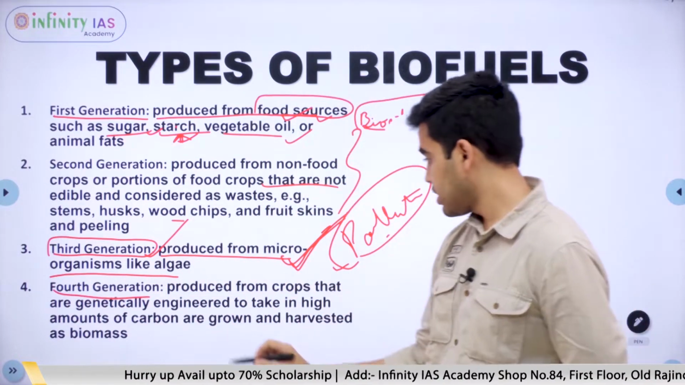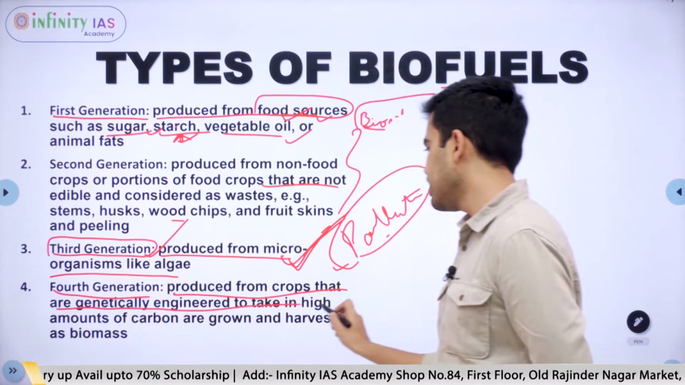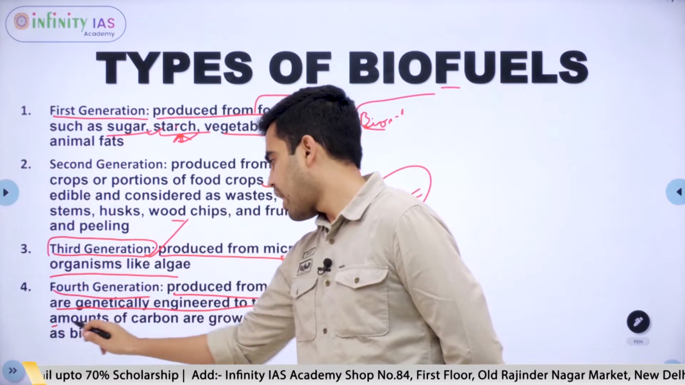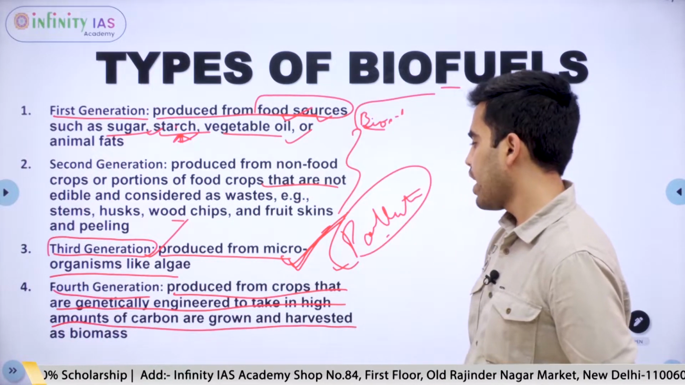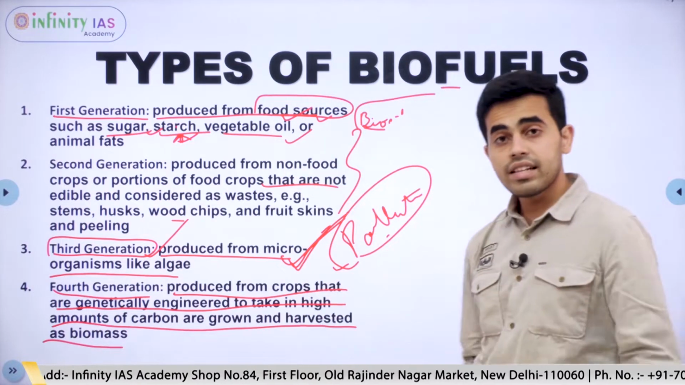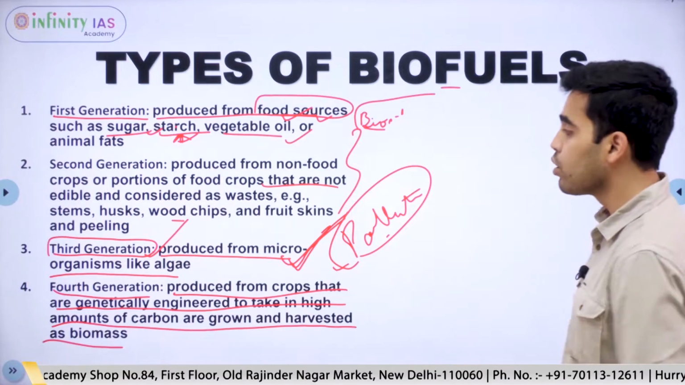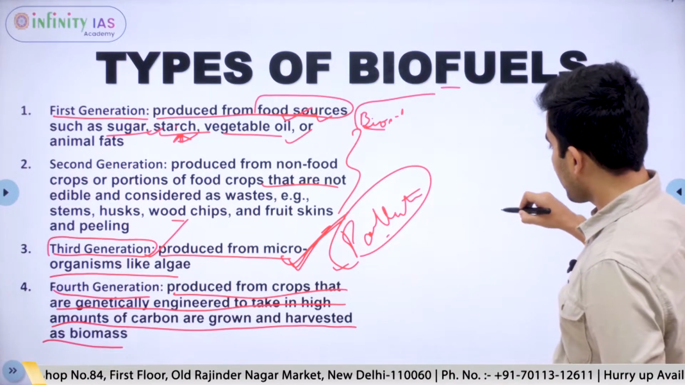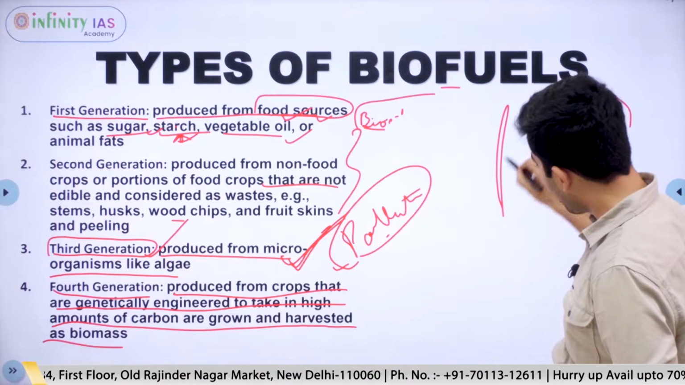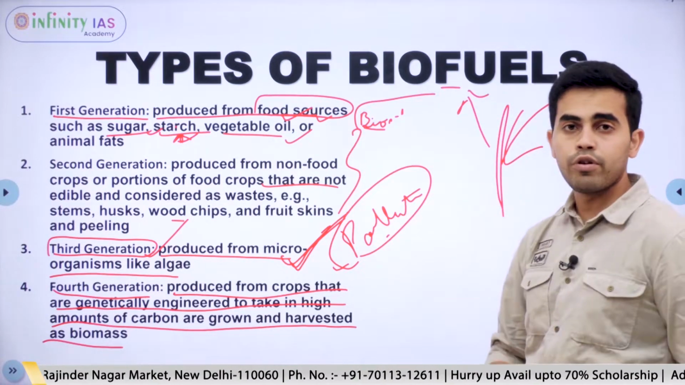This is the latest and this is produced from crops that are genetically engineered to take in high amounts of carbon and are grown and harvested as biomass. That is, these are specially genetically engineered plants that will be grown so that the plant will take more carbon than it gives out as biofuel.